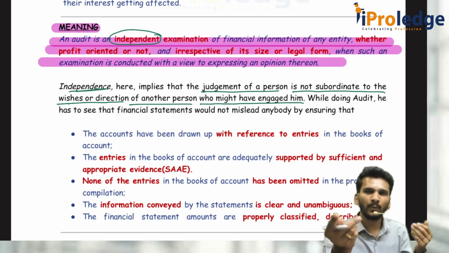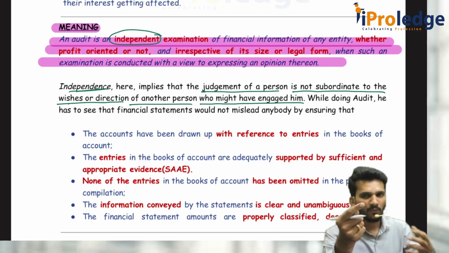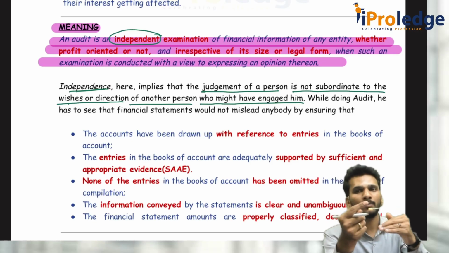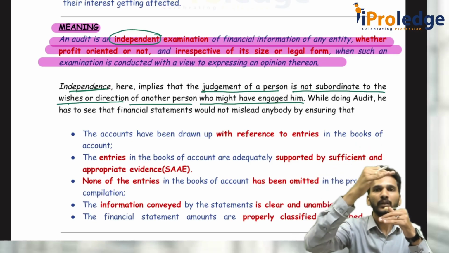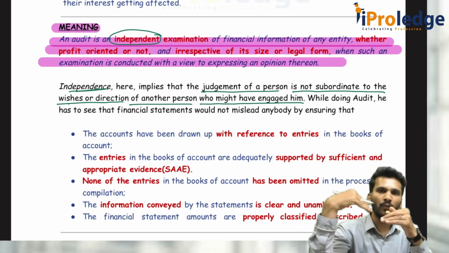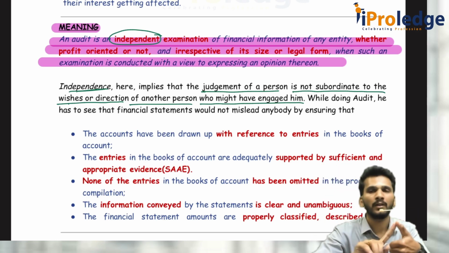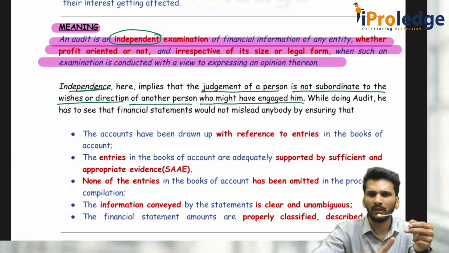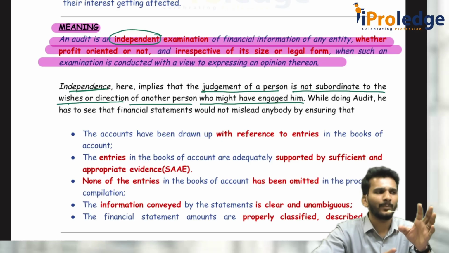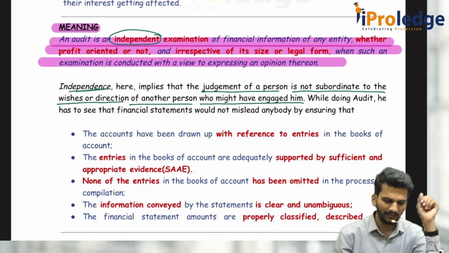Independence simply means using your own judgment to give the opinion. You should not use the judgment of somebody else. Your judgment is not subordinate. Subordinate means there is some boss on top of you. No, you are the boss. Your judgment is not subordinate to the wills and wishes of some other party who has engaged you. Don't compromise for money, don't compromise for other assignments. Just be in the present, whatever is there now, and talk about it. When the next assignment comes, you deal with the next assignment.